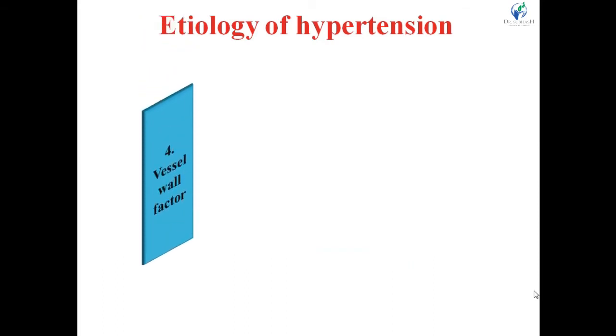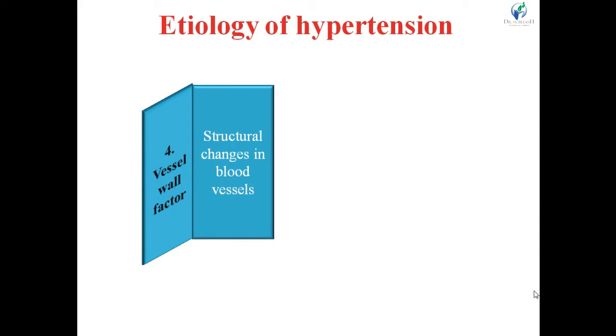Next, the fourth one is vessel wall factor. It includes structural changes in blood vessels. The vascular smooth muscles present in the blood vessels are highly sensitive to changes in the cardiac output. An increase or decrease in cardiac output affects the structure of the vascular smooth muscles.